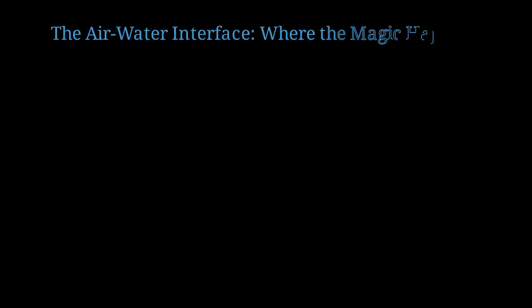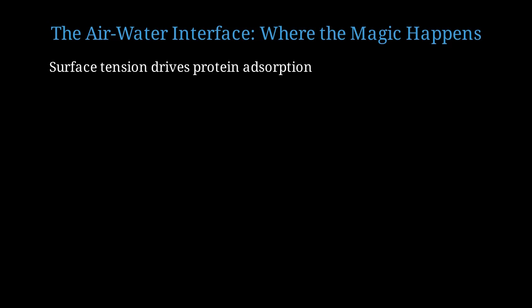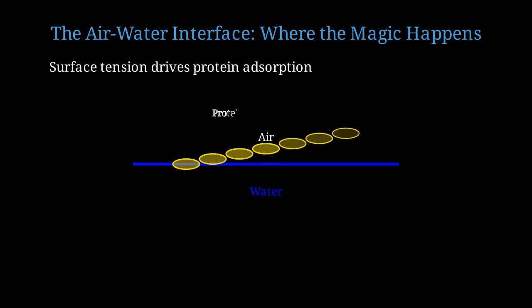Now let's examine what happens at the air-water interface. This is where foam stabilization occurs. Water has high surface tension, approximately 72 millinewtons per meter at room temperature. This creates an energetic cost for creating new surface area. When we introduce air bubbles by whipping, we create vast amounts of new air-water interface.